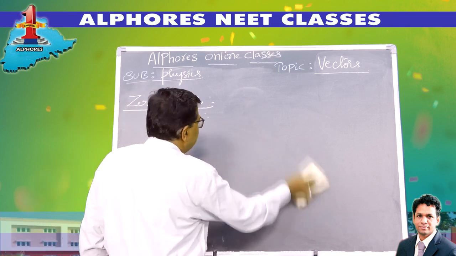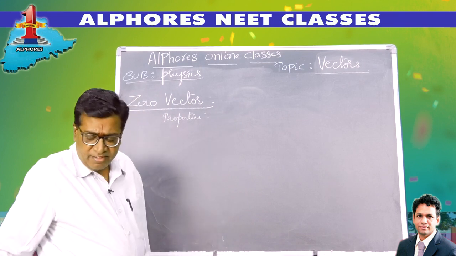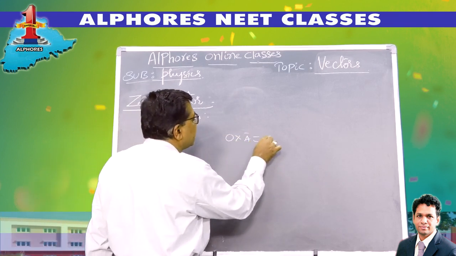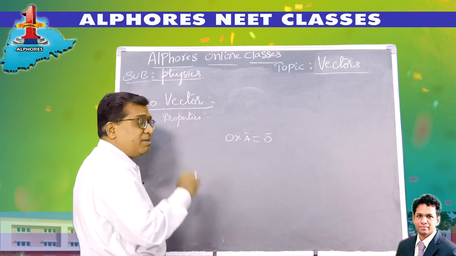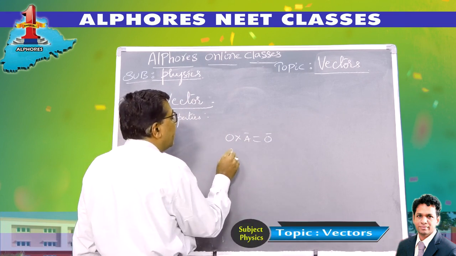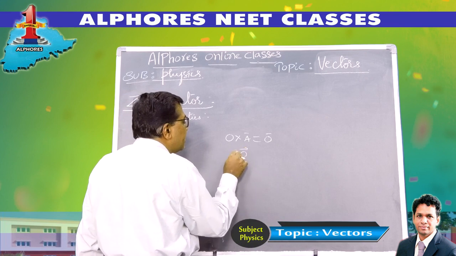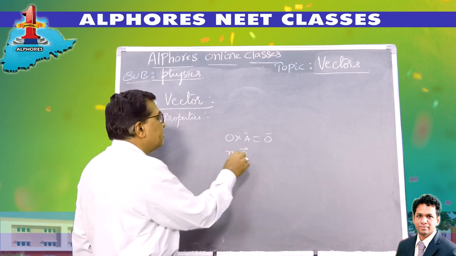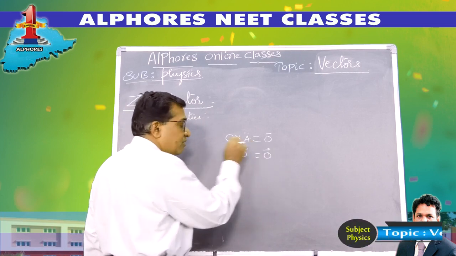So a 0 value when multiplied to a vector gives a 0 vector. Similarly, if a 0 vector is multiplied by a non-zero value, n into 0 bar, this also gives you a 0 vector.